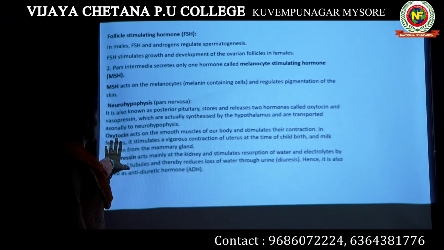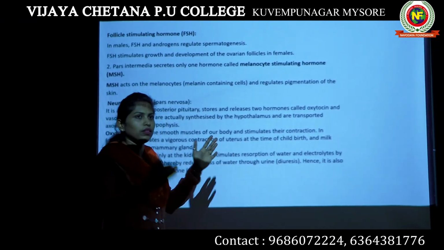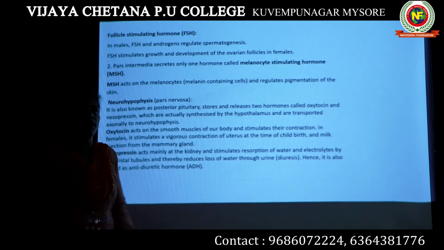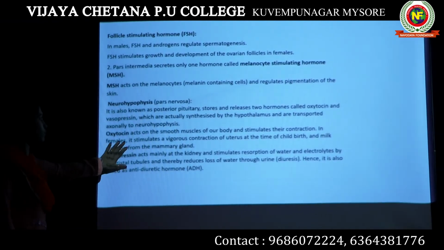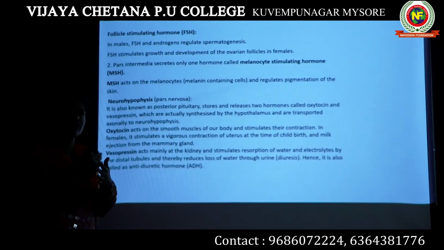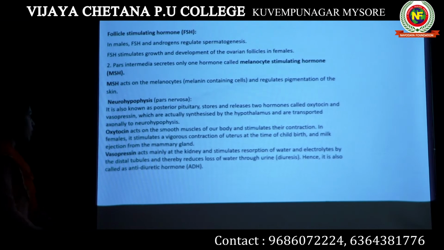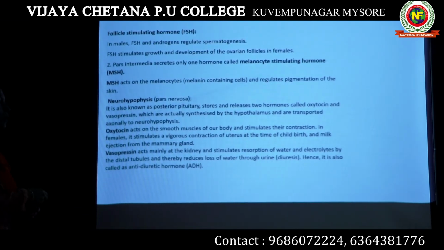Okay, it actually contracts the uterus in a female during childbirth. When the uterus contracts, it pushes the baby out of the vagina. So that is the function of oxytocin. Also, post-delivery, oxytocin helps to build a very close relationship between the mother and the baby. And also ejection of milk from the mammary gland is controlled by oxytocin.